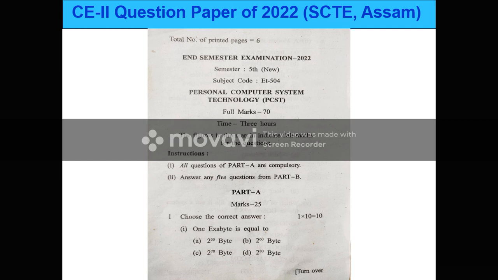So this is the question paper, the semester question paper of the year 2020 of fifth semester. Subject code is ET504, subject name Personal Computer System Technology. Full marks is 70, duration is 3 hours. Here there are two parts, part A and part B. In part A there are 25 marks, all multiple type questions. That means choose the correct answer, fill the blanks and write true or false. This is the first question, in which there are 10 questions, each containing 1 mark. One by one we will discuss these questions in our later slides.